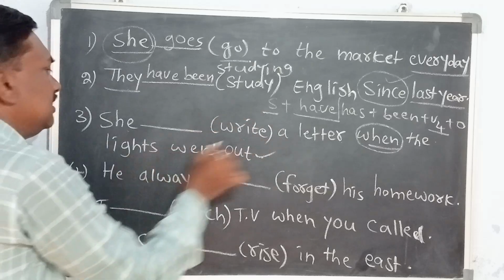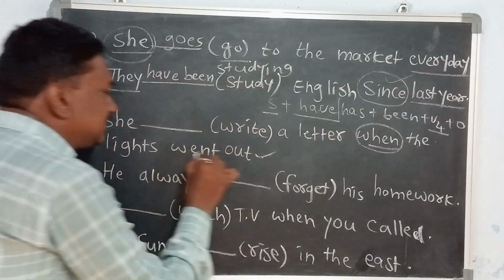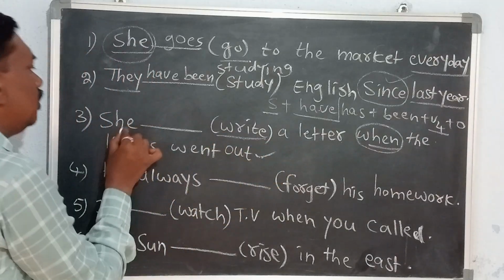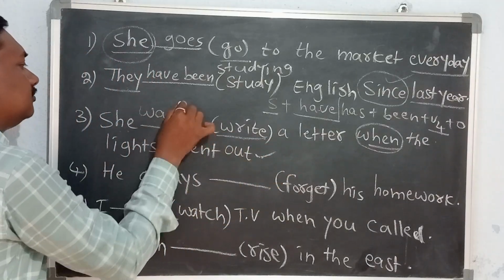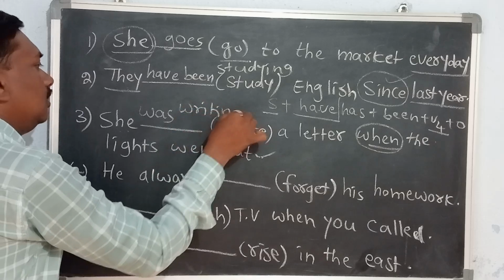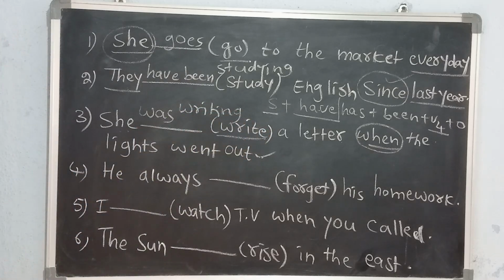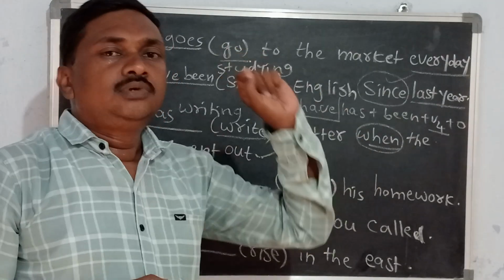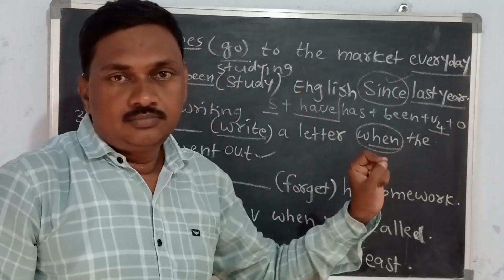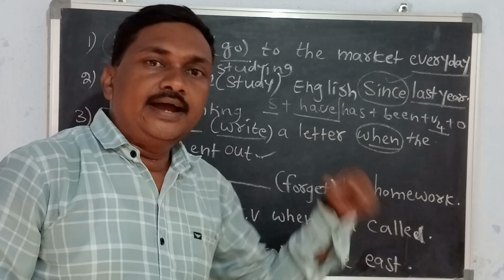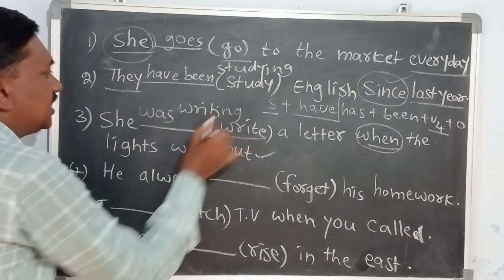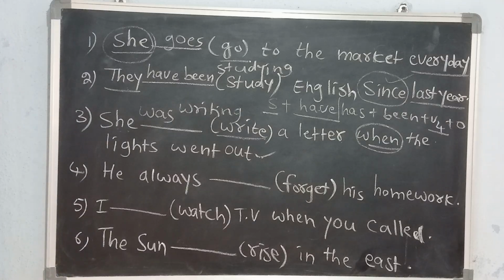Here the second action is the lights went out. The continuing action is write, so she was writing. She was writing a letter. The lights went out. ఆమె లెటర్ రాస్తూ ఉండగా కరెంట్ పోయింది, పవర్ పోయింది. The lights went out. Okay, lights పోయినవి, ఆరిపోయినవి. Right. So, she was writing a letter when the lights went out.